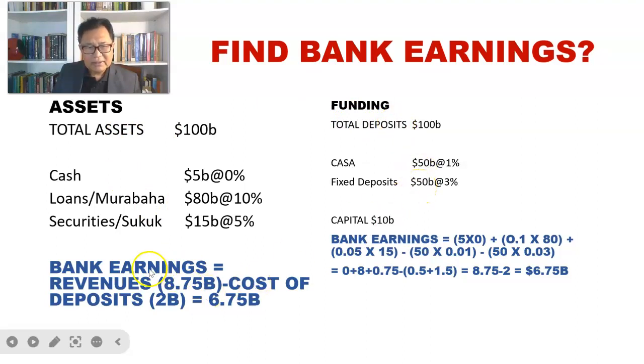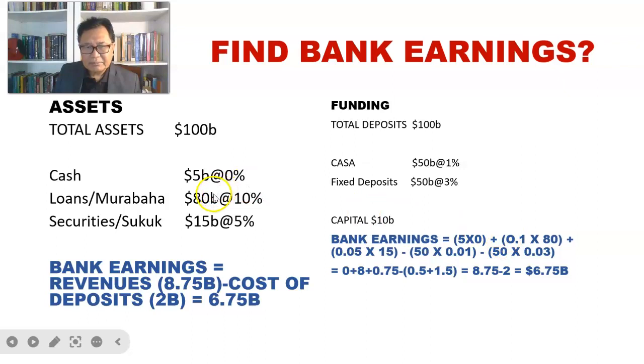So bank earning is equal to revenues minus cost of deposit. And we have calculated the revenues at 8.75 billion, and the cost of deposit, or cost of Casa and cost of FD, at 2 billion. So bank earning is 6.75 billion.